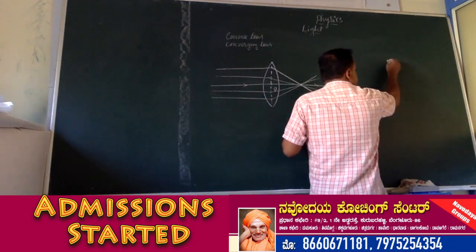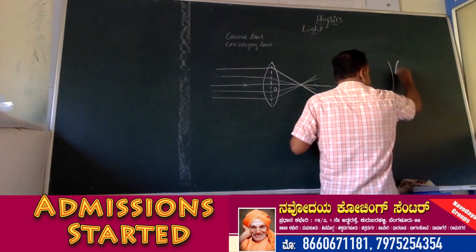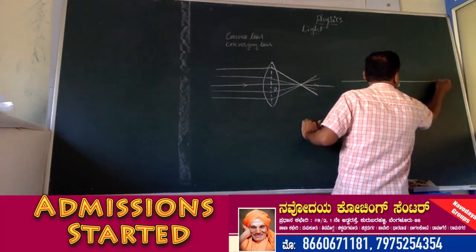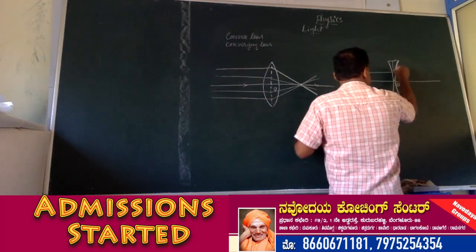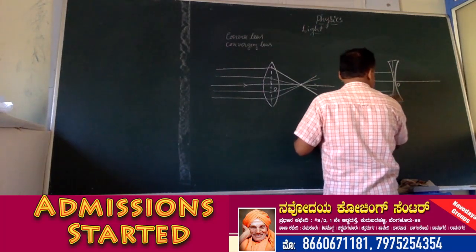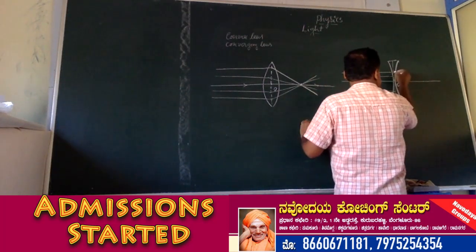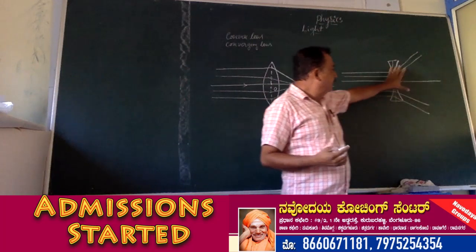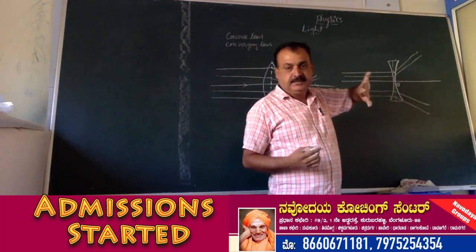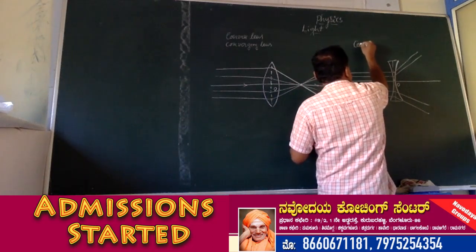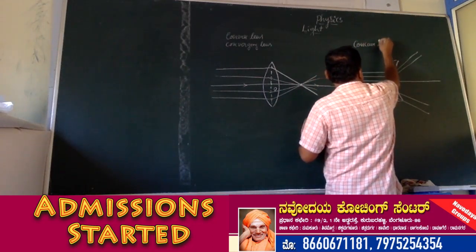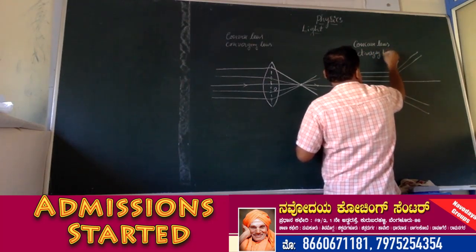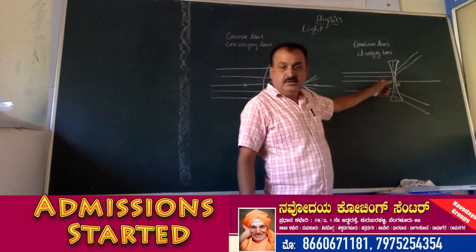See, in case of concave lens, this is the concave lens. This is the optic center. This is the principal axis. The beam of rays falls on the concave lens. The refracted rays diverge. ಈ ರಿಫ್ರಾಕ್ಟೆಡ್ ರೇಸ್ ಯಾವುದೇ ಒಂದು ಪರ್ಟಿಕ್ಯುಲರ್ ಪಾಯಿಂಟ್ ಅಲ್ಲಿ ಮೀಟ್ ಆಗ್ತಾ ಇಲ್ಲ. Hence this concave lens is called diverging lens. So concave lens is called diverging lens.